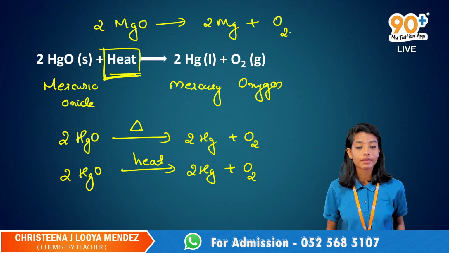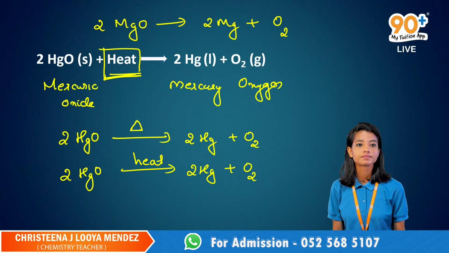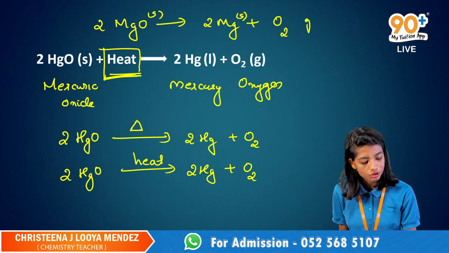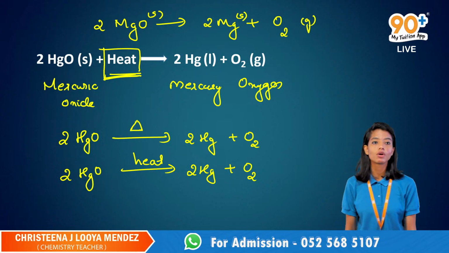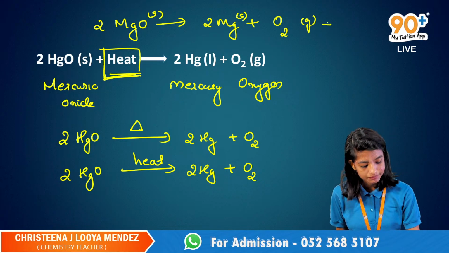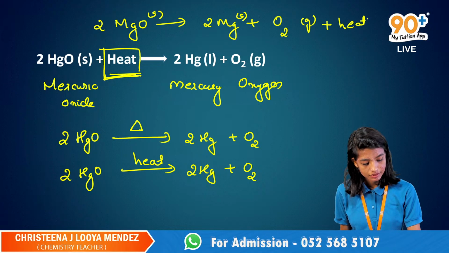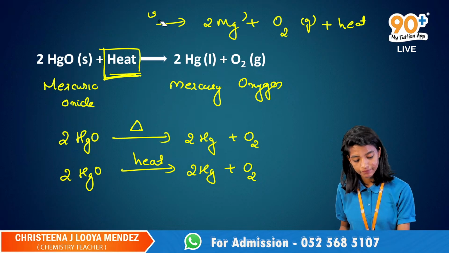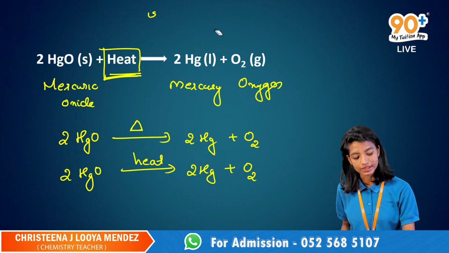Here's the equation, okay? HgO is a solid, Hg again is a solid, O2 is a gas. Oh, okay. You want the reverse one, right? I'm sorry. That's the formation of this.